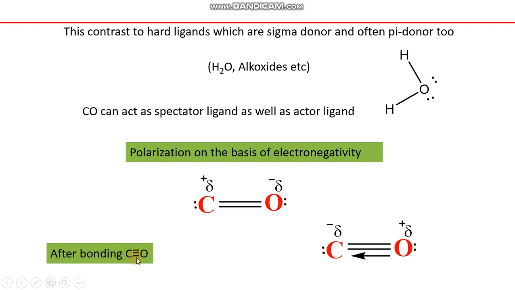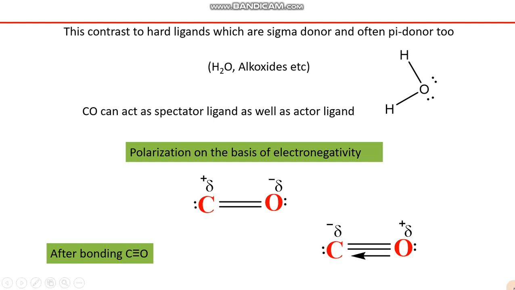But whenever they make a bond, after complete bonding, which we have discussed, a pair of electrons situated on oxygen gets involved in bonding with the carbon. That pair is now shifted toward bonding molecular orbitals as per the molecular orbital approach.